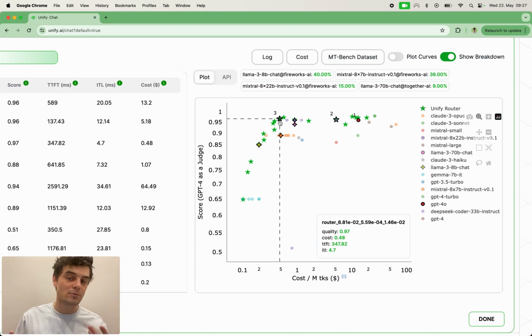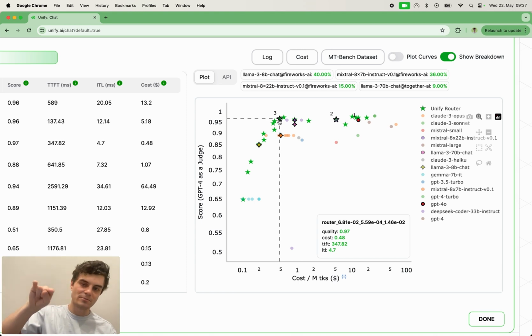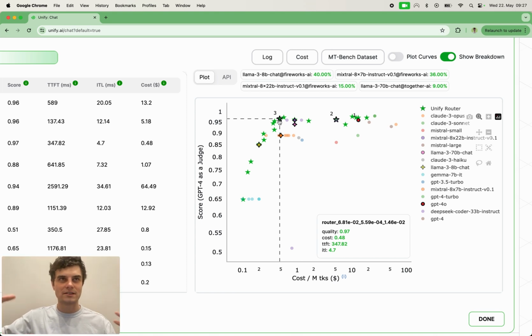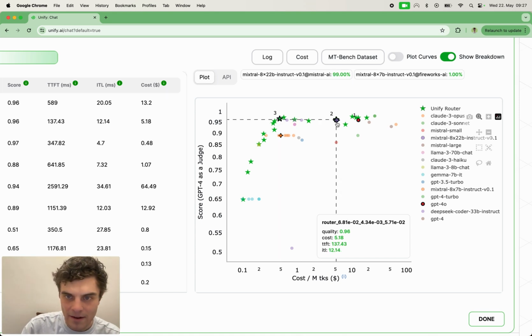Another way of thinking about this is it's almost like the variance of the router. This router, represented by number 3, all it ever does is send a prompt to one of these 4 models, so your cost and quality will be represented by these 4 points. It's almost like a way of visualizing the distribution to some extent. These are the means for the 4 models and providers, but it gives you a sense of the bounds you can expect for the cost and quality of the routing configuration. In the case of 2, it's basically 100% using this one, and a tiny amount uses Mixtral 7B.